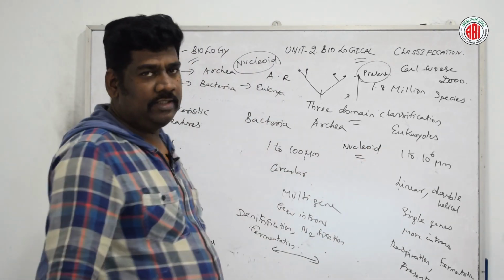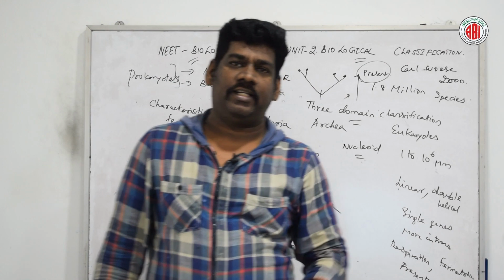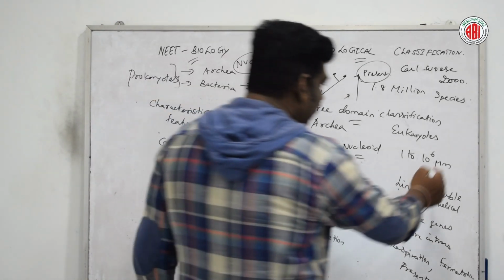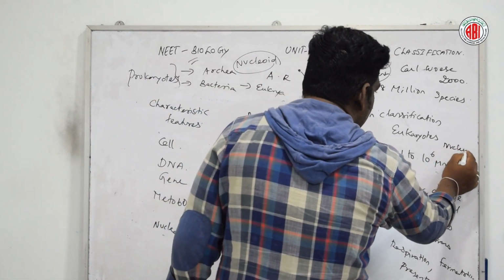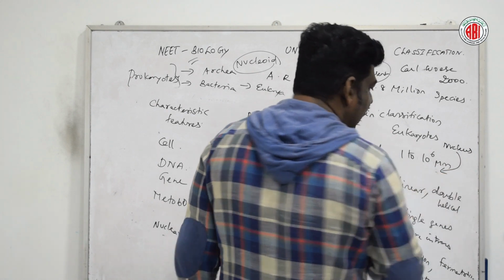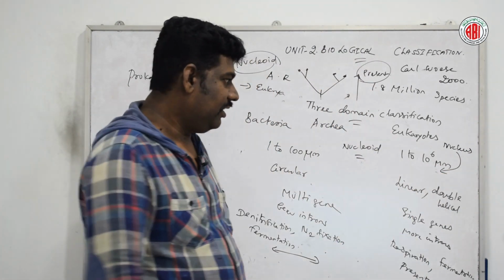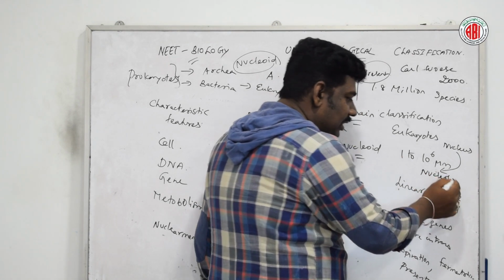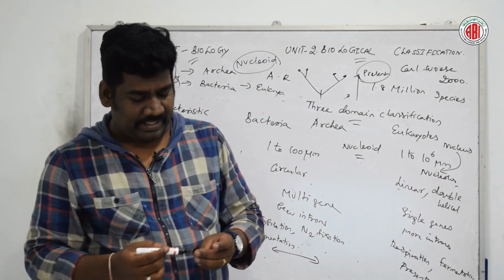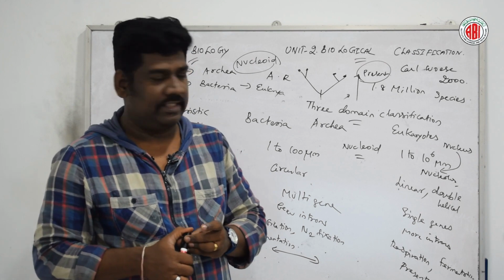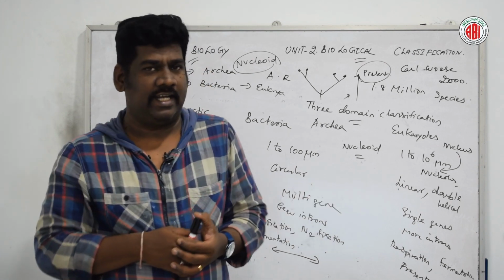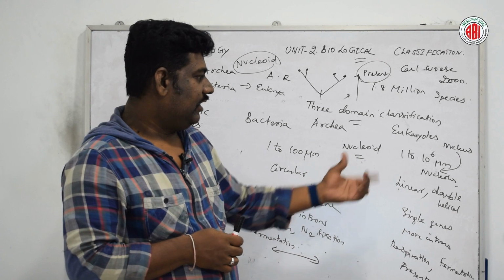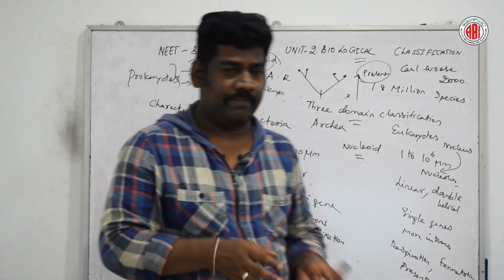Whereas in eukaryotes we can see a distinct nucleus, and the nucleus contains a dark stained structure called the nucleolus, which can also be seen. When we are talking about mitosis and meiosis types of cell division, this can be seen very clearly in higher level organisms like eukaryotes. Okay. Next,